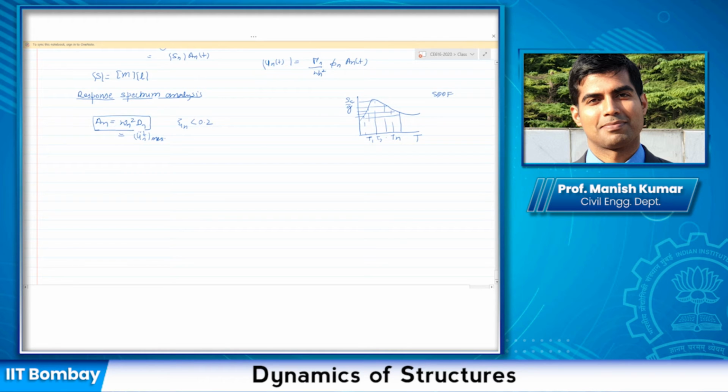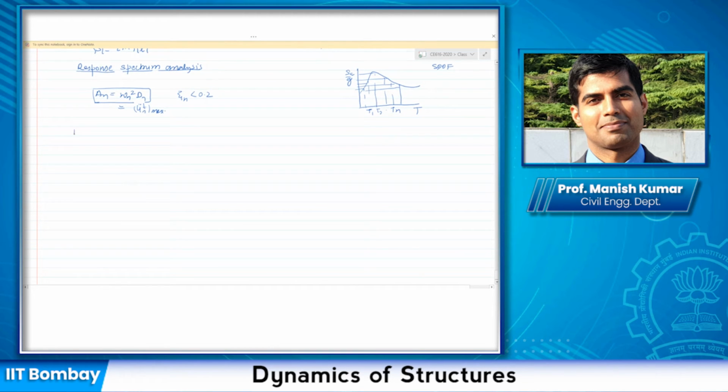Now let us look at what is the problem statement here. What do we know? We know the maximum value of un(t), as un max for n equal to 1, 2, 3. This I know because response spectra for that particular ground motion is given to me. Now what we actually need is the maximum of u(t), which is the total response.